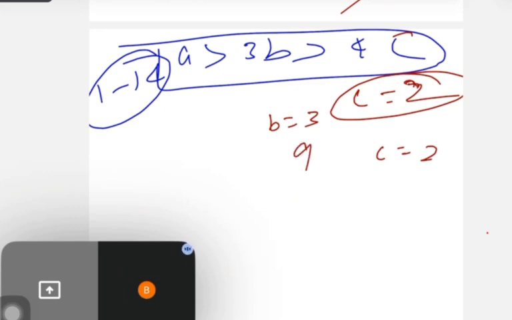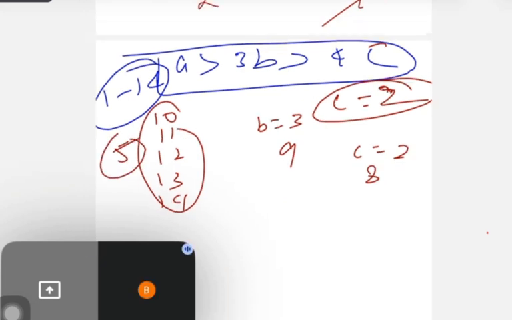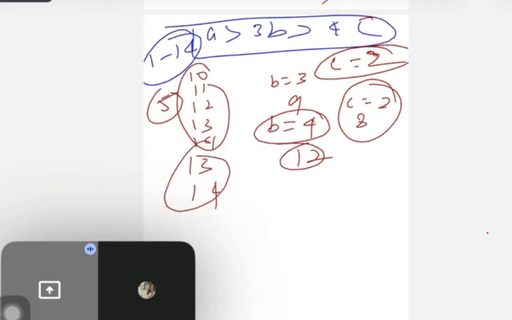So it will become 9 actually. And this will become 8. So now, guys, here it will become 10, 11, 12, 13, 14. So this is 5. But guys, this is constant. And now here I can take B equal to 4 as well. So it will become 12. Now it will become 13 and 14. It means 2 extra. So it is total 7, guys.